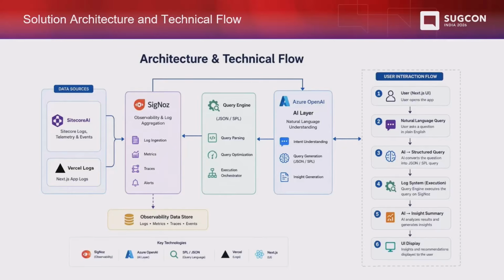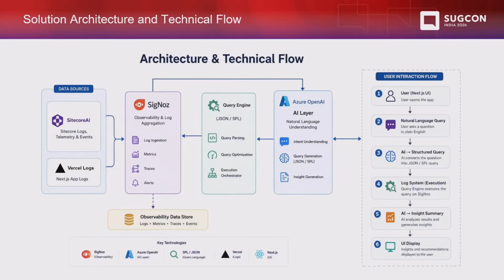One thing I would like to mention here is that there is no direct synchronization happening between Sitecore AI and Vercel to Signos, because that was not part of the scope. But if it is required, the synchronization can definitely be done, and the log information can be pushed seamlessly to the Signos platform. One more point I would like to add is that this Signos system is just like Datadog. It can be replaced by any other system. There is no hard and fast rule that you have to go for Signos. It can be any system.